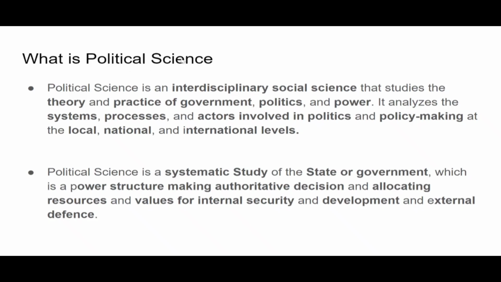So here are two words: political and science. Science is a systemic study. We are going to break down both these words as well. So political science is a science of state or government, which is a power structure making authoritative decisions and allocating resources and values for internal security, development, and external. Basically, it is a vast definition.